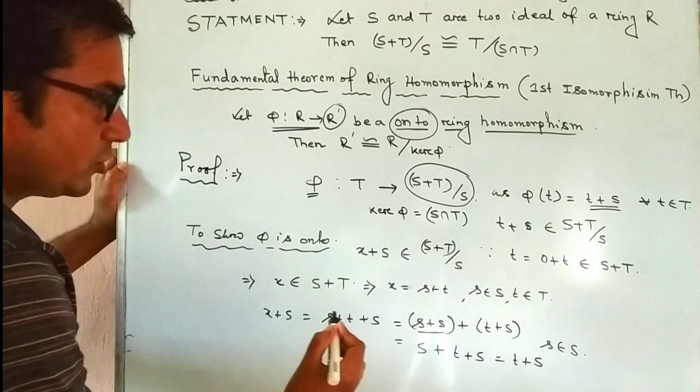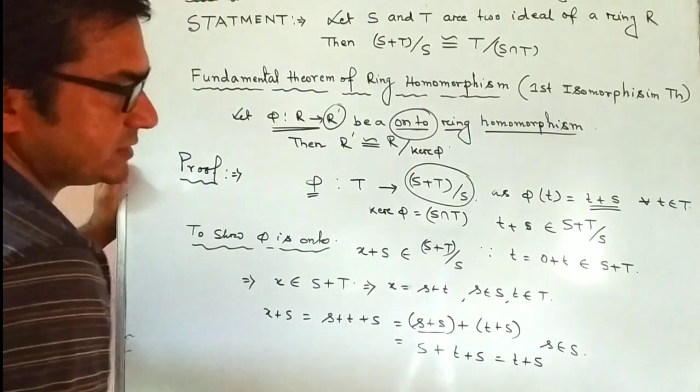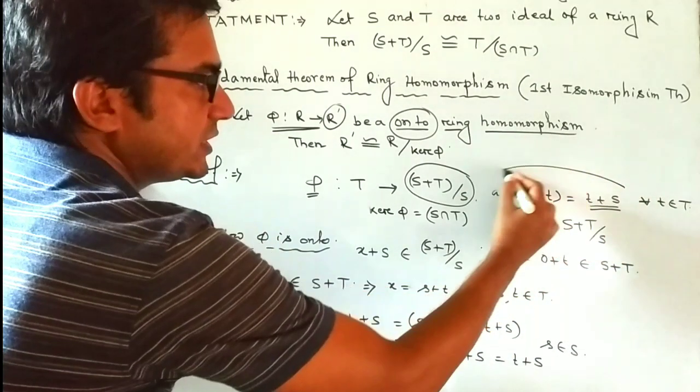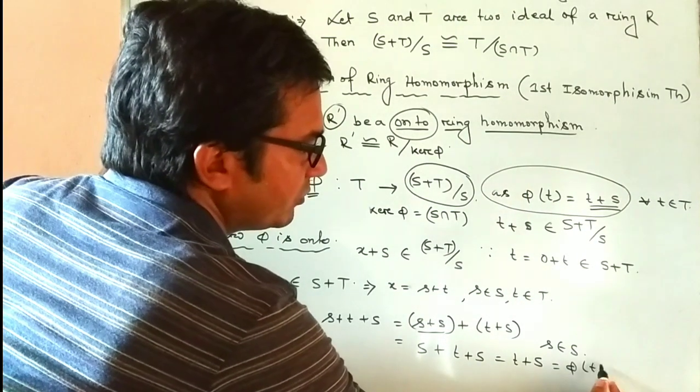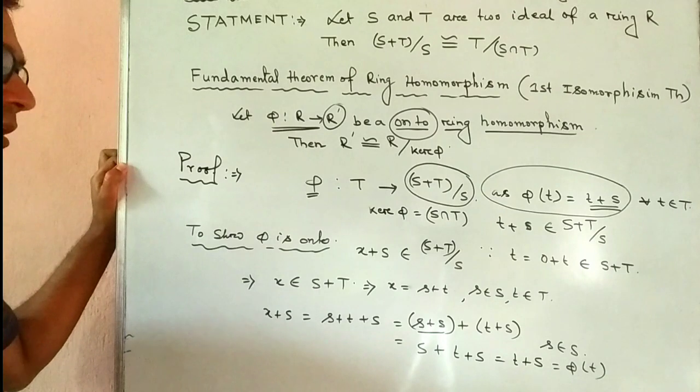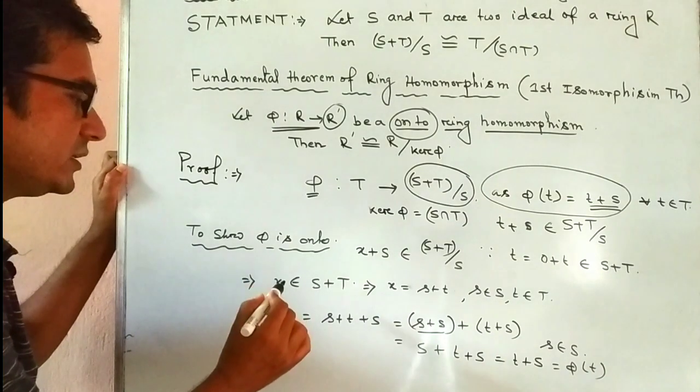And when we get t plus S, then from the definition of the mapping, this is equal to phi of t.